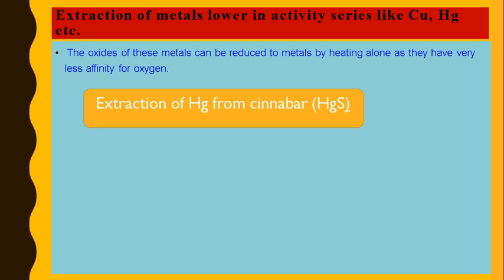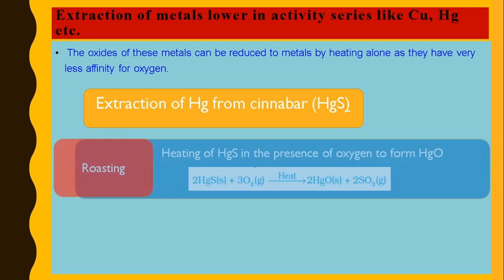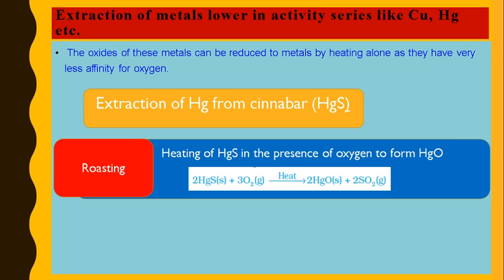Let's take one example: extraction of mercury from cinnabar. Cinnabar is a sulfide ore of mercury in which mercury is present as mercury sulfide. As this is a sulfide ore, we first have to convert it into oxide. So mercury sulfide is heated with oxygen to give us mercury oxide and sulfur dioxide. This is a gas, and it will escape.